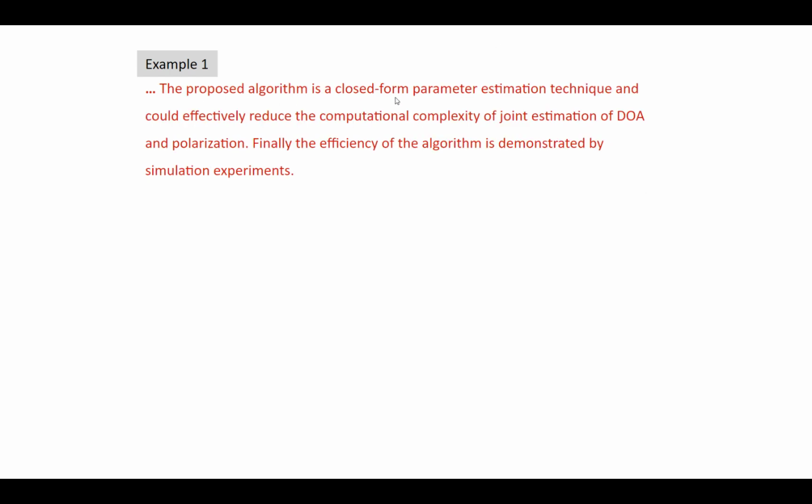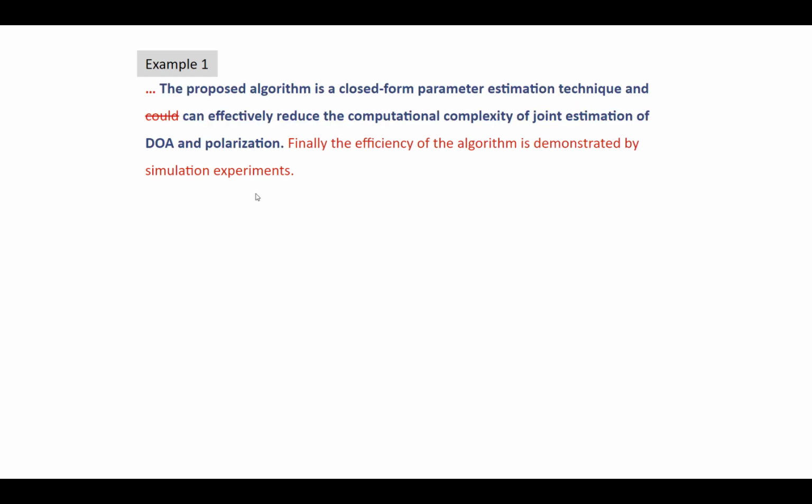The proposed algorithm is a closed form parameter estimation technique and could effectively reduce the computation complexities. Now, there is no problem in this sentence at all. We can leave it as it is. Or maybe just for a little more emphasis, we could replace could with can. Now, of course, we can say can only if we have done sufficient experiments to prove and validate in the paper that it actually can. Okay, but if it cannot and you're just suggesting this, it would be better to use could.